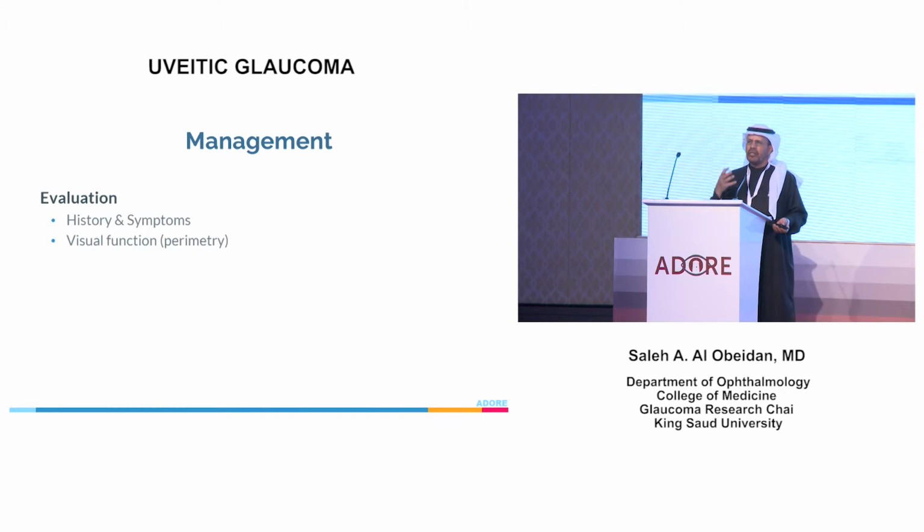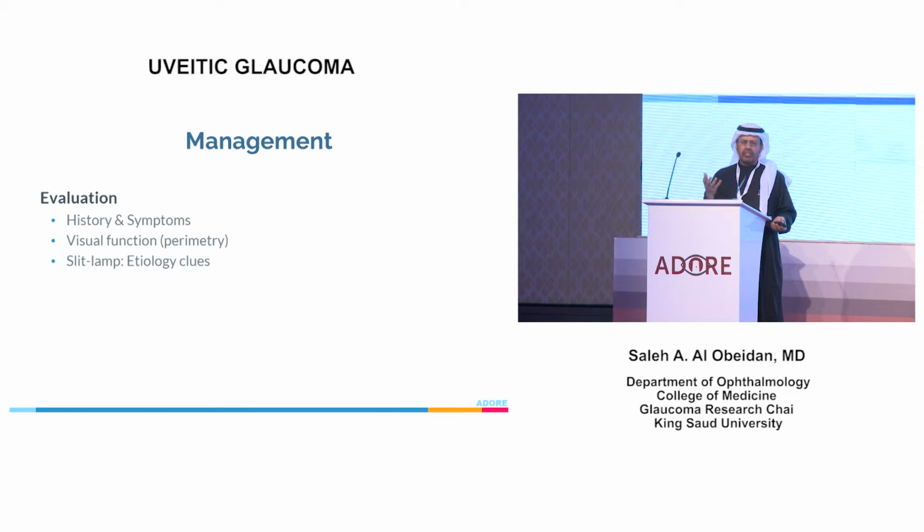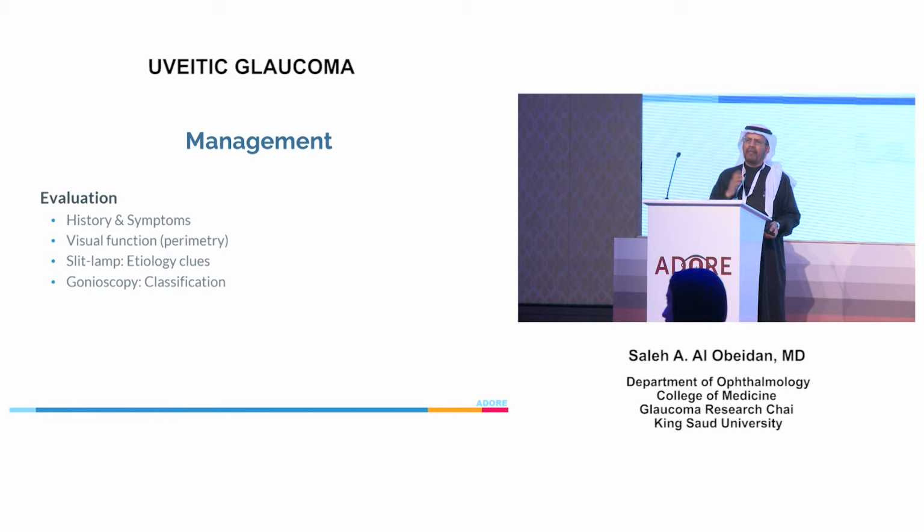Look at the visual function and the degree of damage to the visual functions. Slit lamp examination looks for etiology clues that can help you reach the entity of uveitis you are dealing with. Gonioscopy is mandatory. I cannot deal with any glaucoma without gonioscopy. Gonioscopy is again to see the mechanisms of development of the glaucoma. Is it open angle? Is it with a pupillary block, closed angle, whatever?